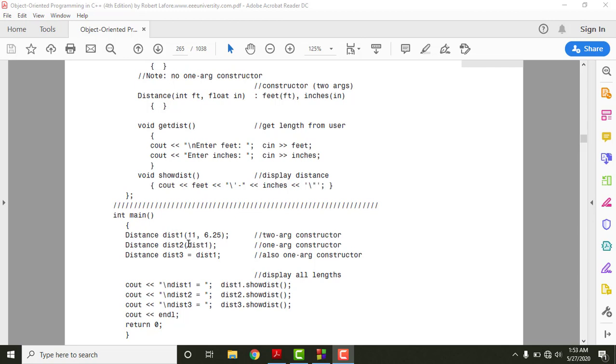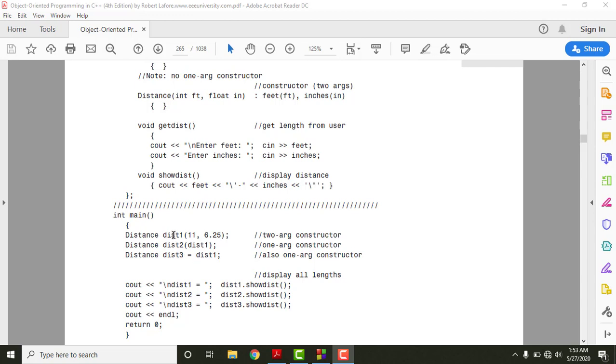Therefore we have placed it in the format of a function call, and given the value of distance 1 here. Another way to initialize the object by another object is to put an equals sign. So distance 3, which is again a new object of this class, is initialized to the value of distance 1. That means distance 3 and distance 1 are both equal, right?